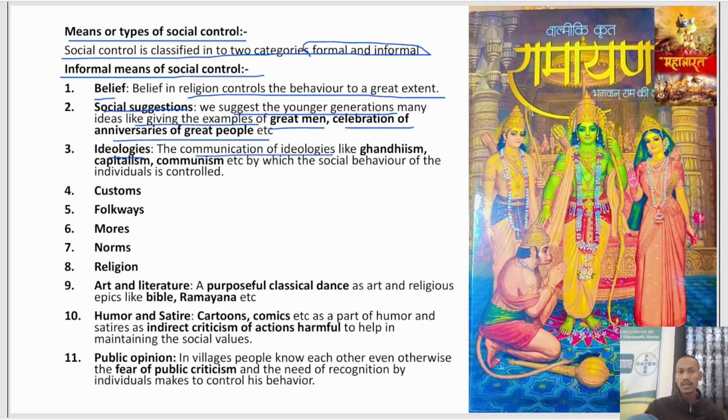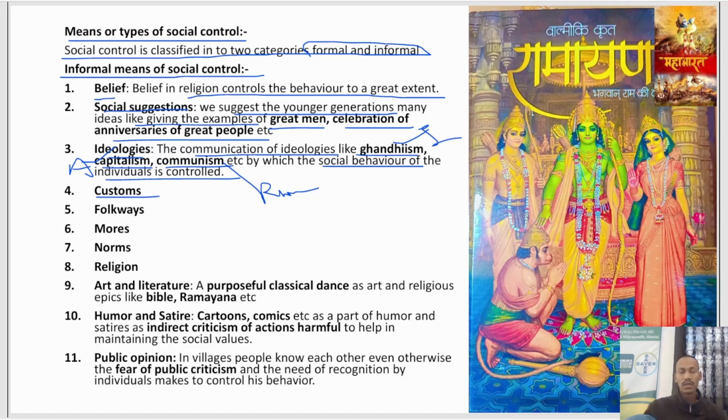So the communication of ideologies, like Gandhianism, capitalism, and communism, is also a way by which the social behavior of an individual is controlled. Social behavior is controlled by the ideologies of governments and people as well. For Gandhianism, the ideology was non-violence. For capitalism, profit or money is the most important thing. Environment will not be considered at all. People's will not be considered at all. Then communism. Communism means all people in society are equal. Communism can be seen once in Russia in history. Capitalism can be seen in America and Gandhianism in India.